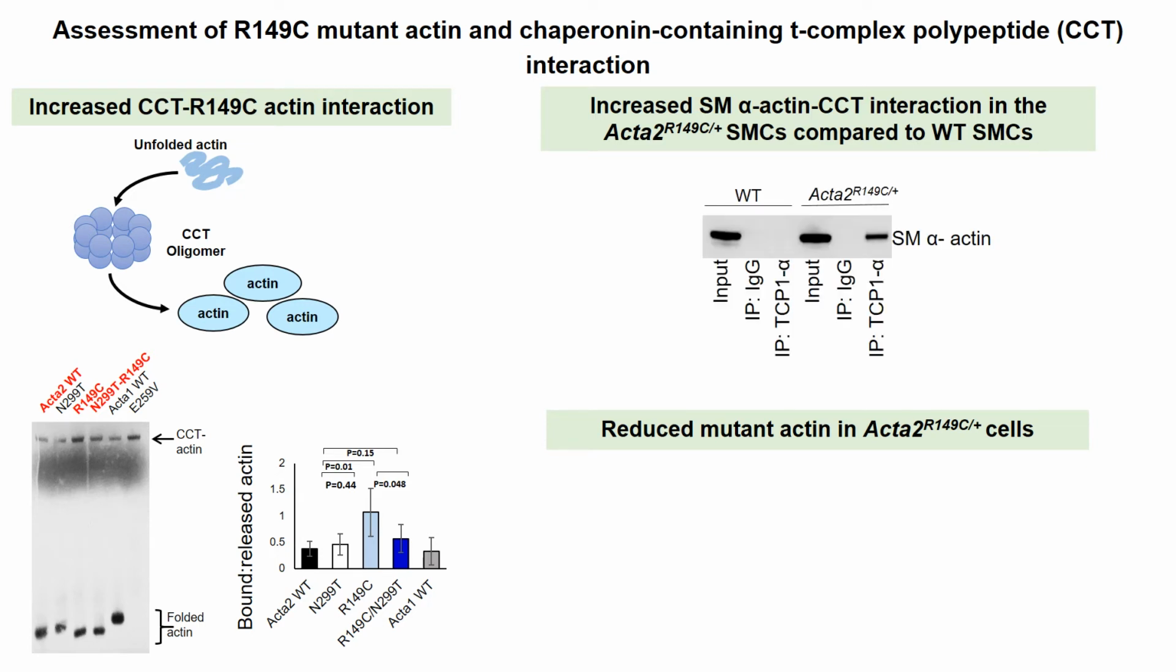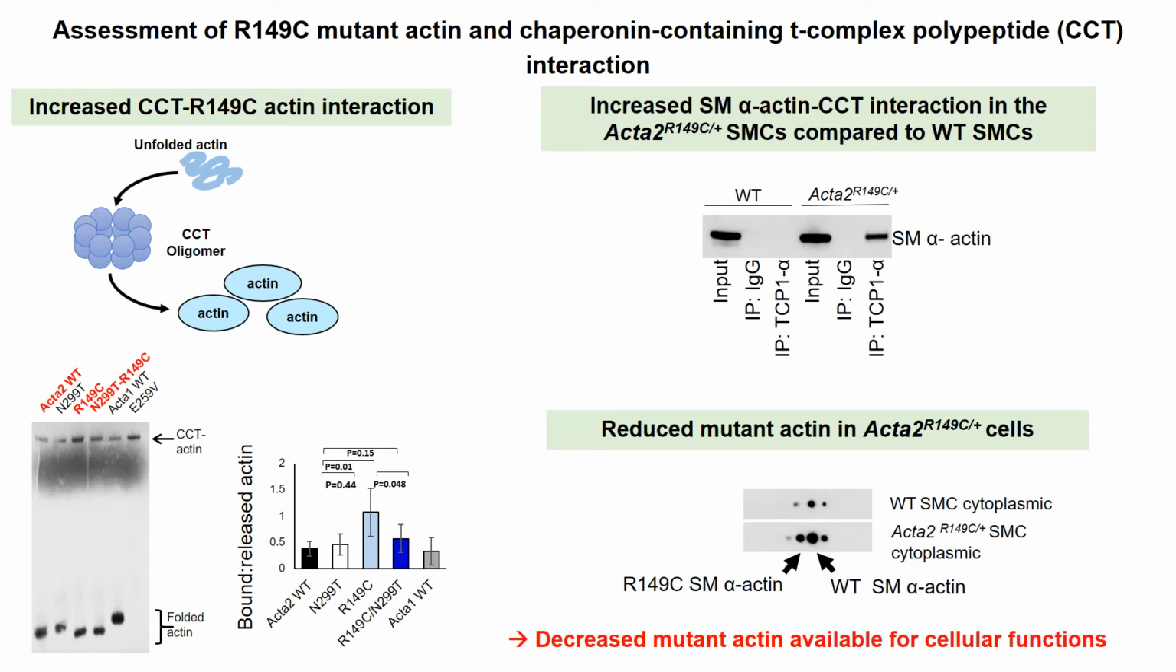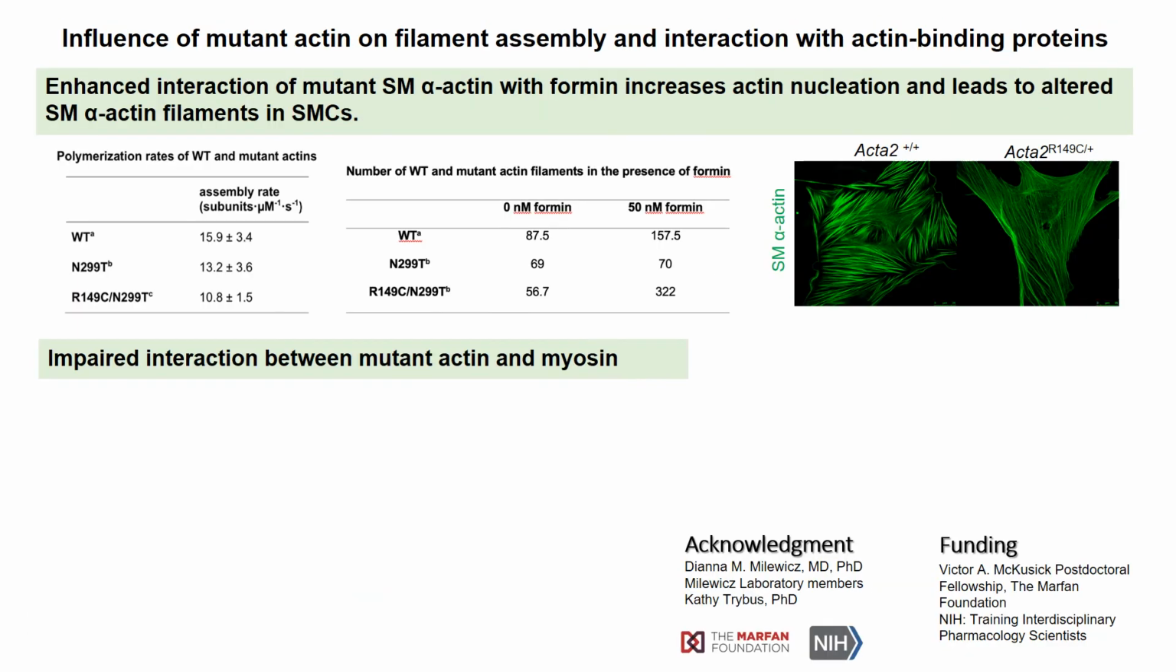We validated these findings in smooth muscle cells explanted from the mouse aortas using immunoprecipitation of the CCT complex, which demonstrated increased smooth muscle alpha-actin associated with the CCT complex in mutant smooth muscle cells. 2D gels also showed decreased cytoplasmic R149C actin levels in mutant smooth muscle cells compared to wild type, supporting that decreased levels of mutant actin were released from the CCT and available for cellular functions.